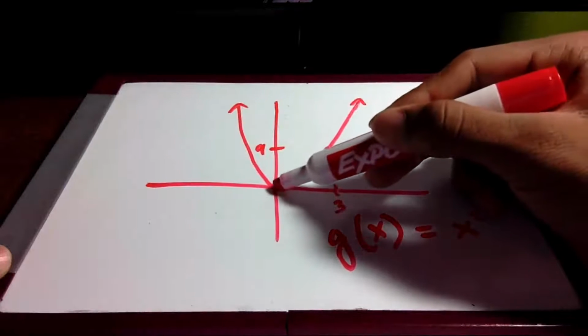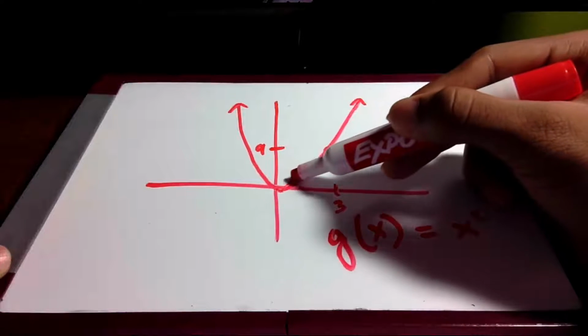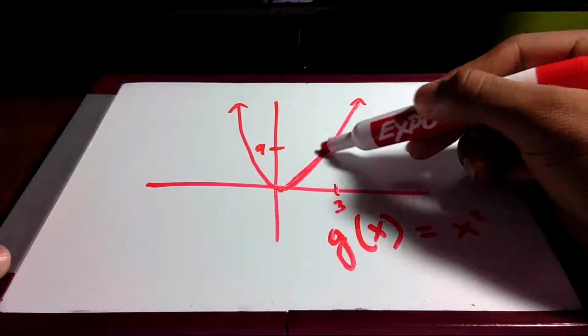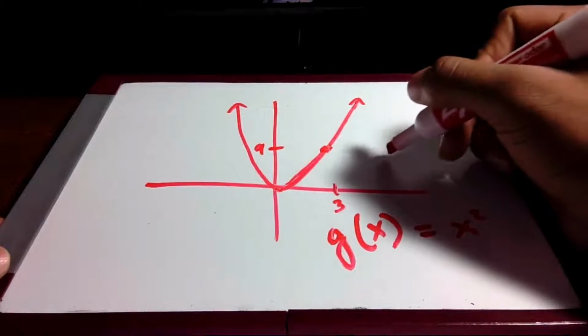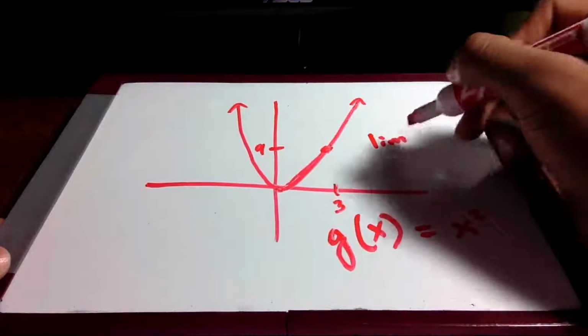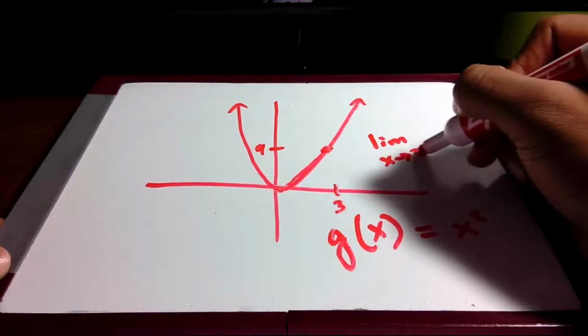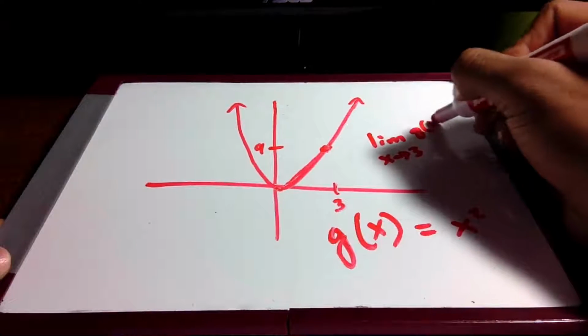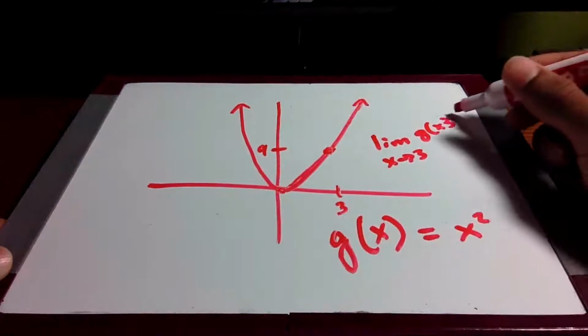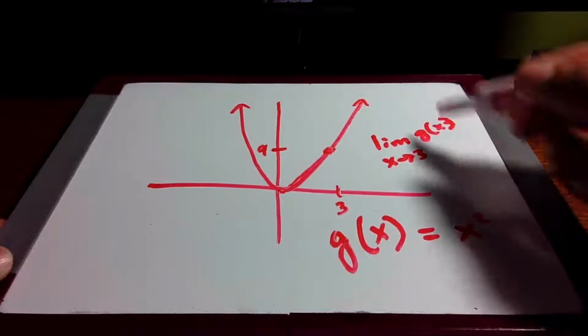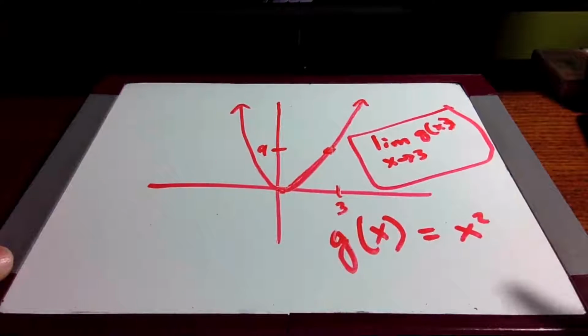And the same thing happens when we approach it from the left side of the graph. They both approach 9. So therefore, the limit as x approaches 3 in g of x, this is the notation right here, is equal to 9.